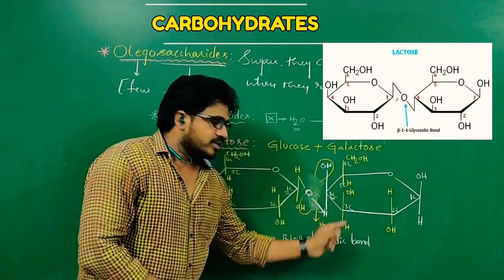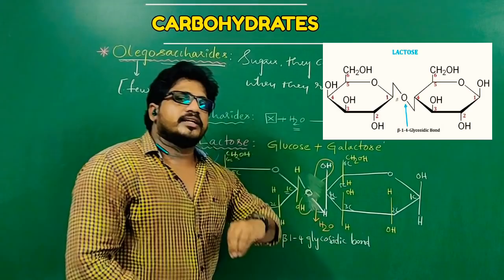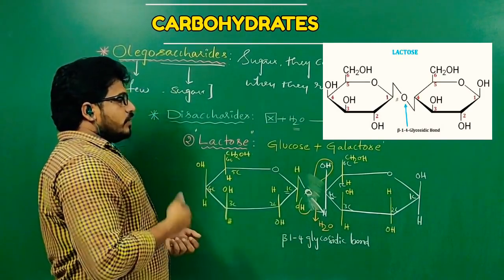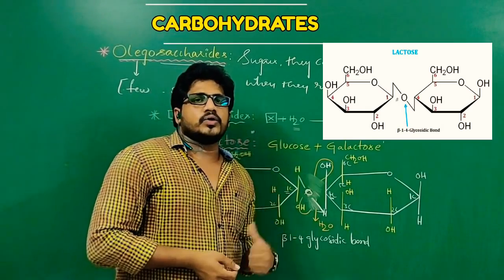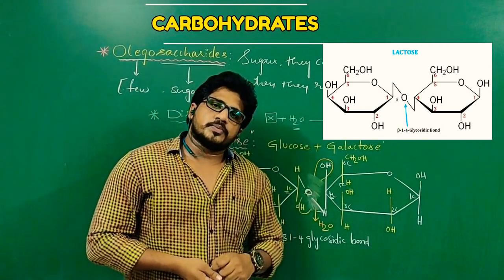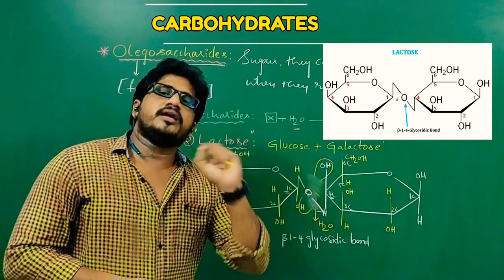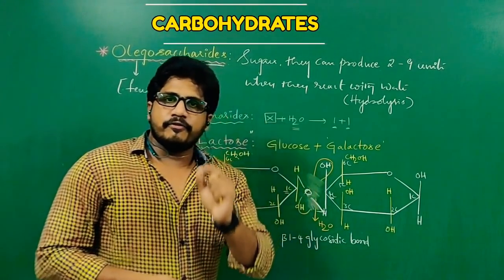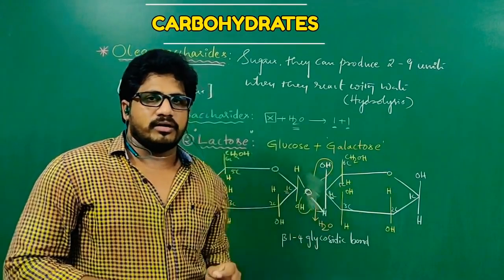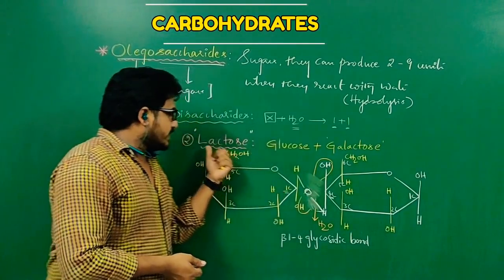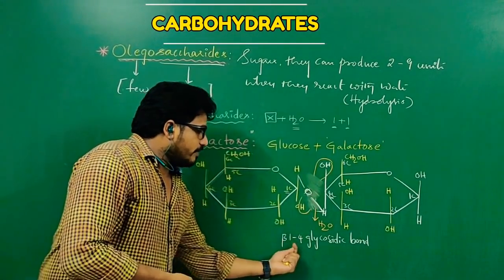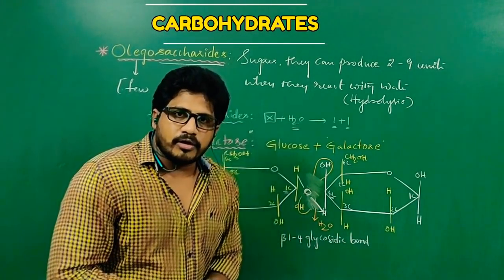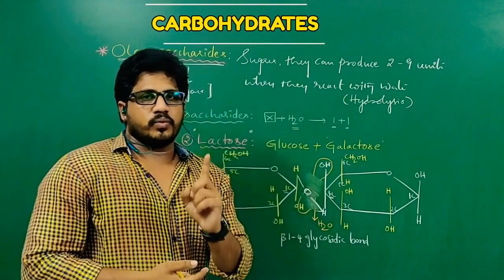So if a beta 1,4 glycosidic bond is present, then which sugar is that? Definitely that is lactose. What are the sugars present in lactose? Glucose and galactose. What are the sugars present in maltose? Glucose and glucose. What is the bond present in maltose? Alpha 1,4 glycosidic bond. And what is the bond existing in lactose? Beta 1,4 glycosidic bond. For any glycosidic bond, the number of water molecules released is 1.